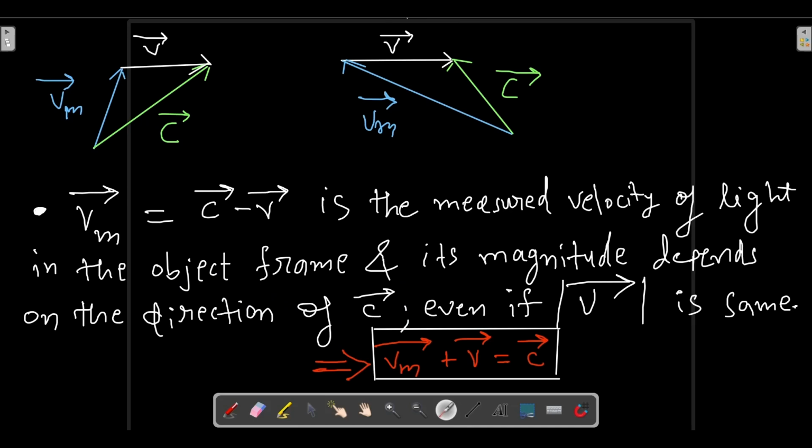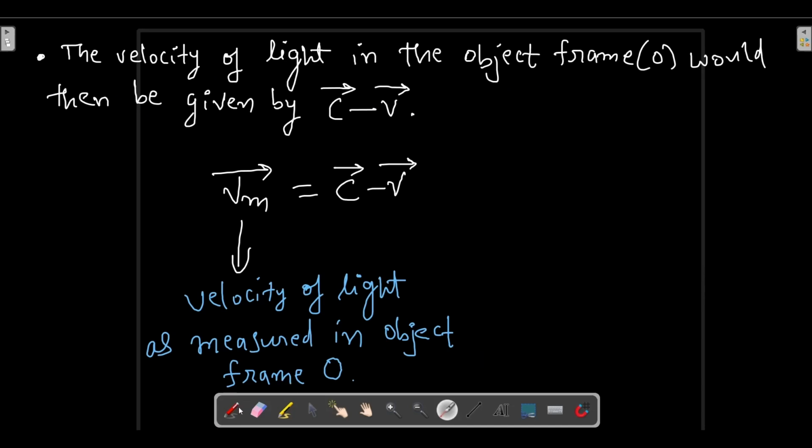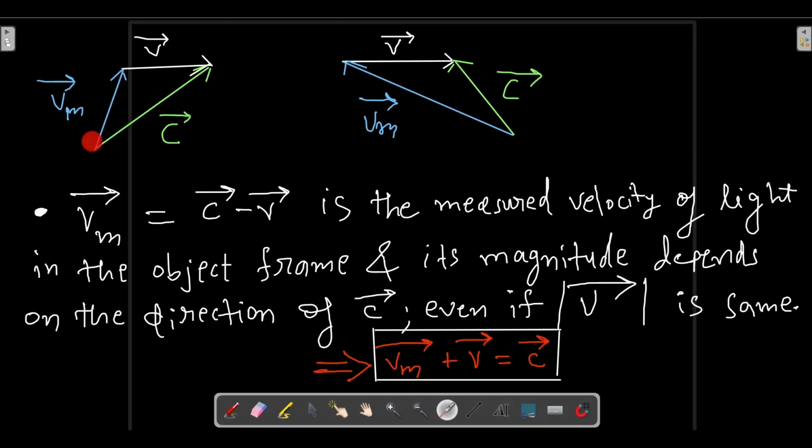Now you can have a look at the triangle law of addition. From here one can clearly say that Vm plus v will be equal to vector c. So by applying the triangle law of addition, Vm plus v will be equal to c. This is from the triangle law of vector addition, which you have learned in the lower classes. These two figures are from the triangle law of vector addition learned in the 11th and 12th standard.